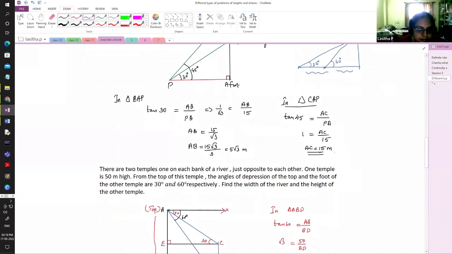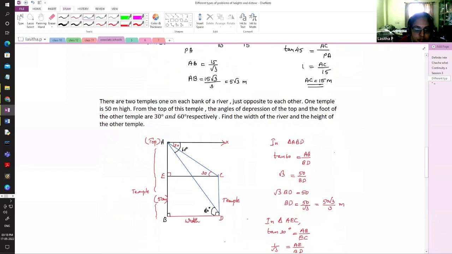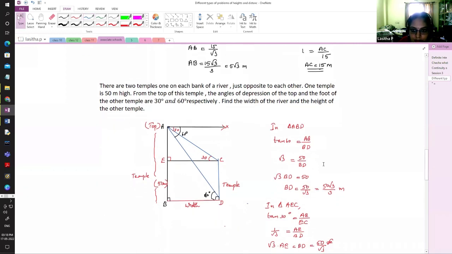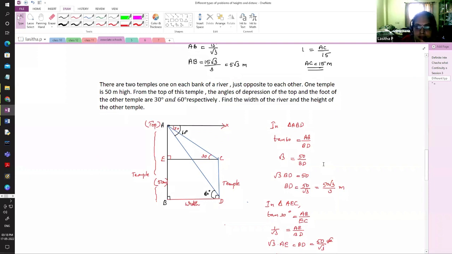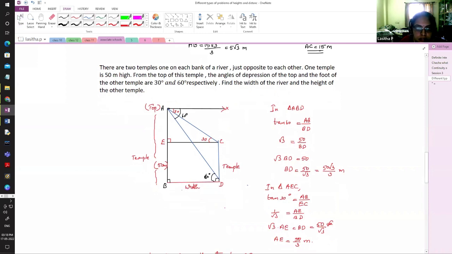These are just simple examples you may already be doing in your classrooms. I don't have to teach you the problems. I'm just giving you some examples. Here we have 2 angles of depression. This is the question of that type, to find the width of the river and the height of the second temple, CD.